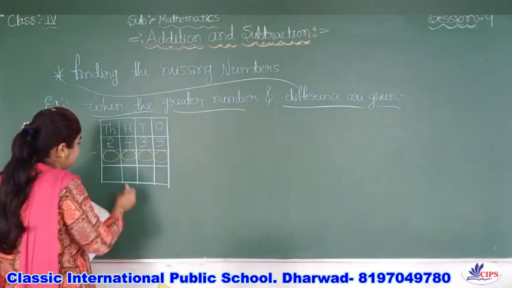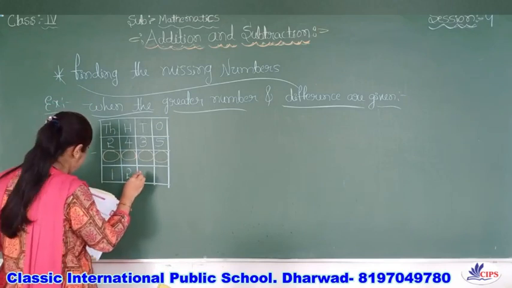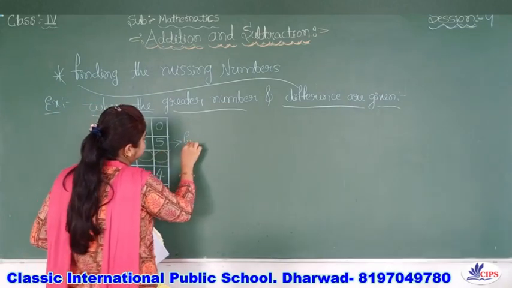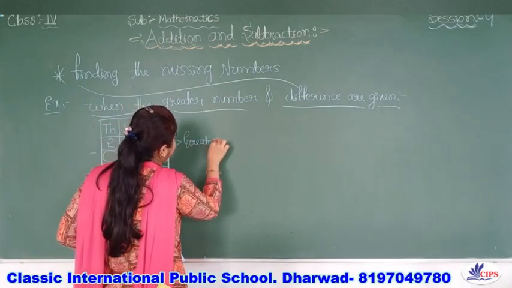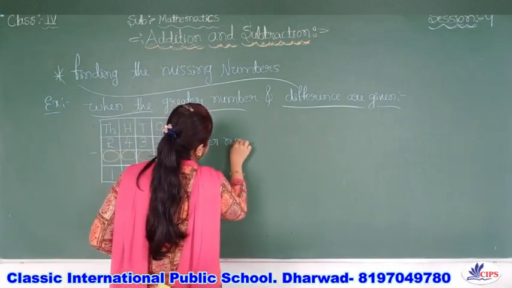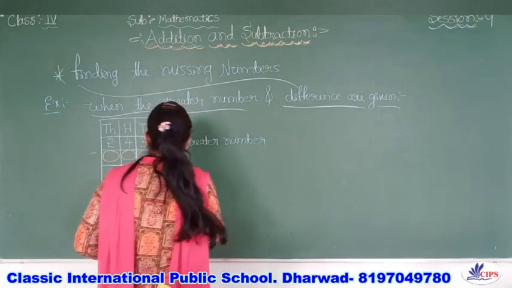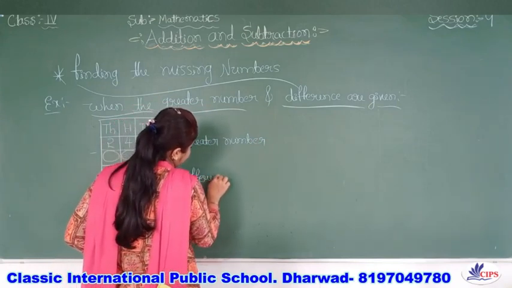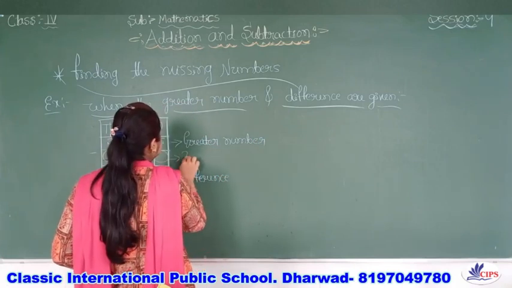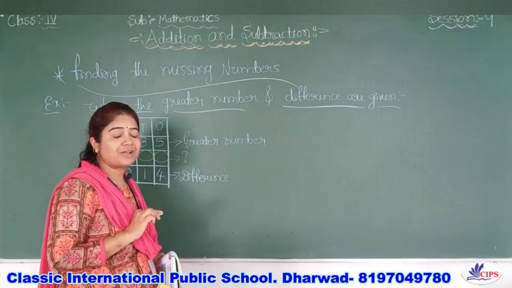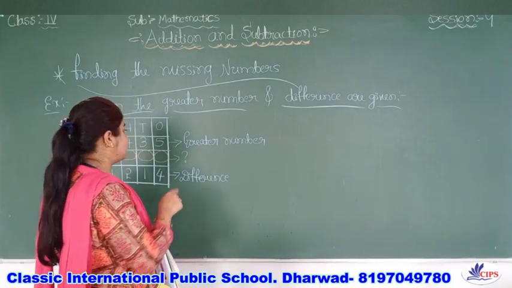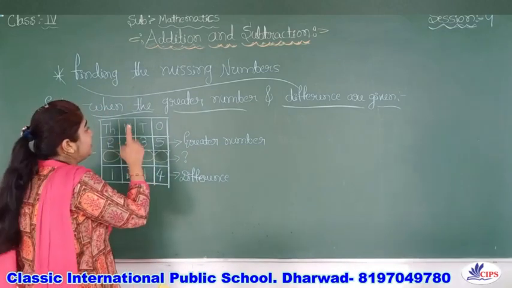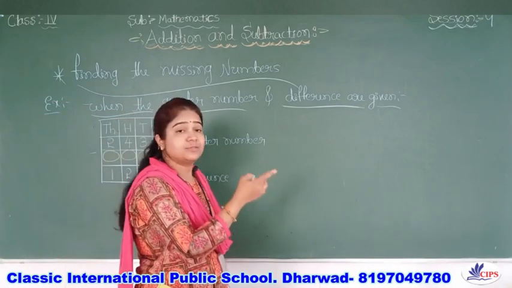To get the smaller number, what we have to do is subtract the difference from the greater number. They have given this difference also, that is 1214. This is the greater number. Then this is the difference. We have to find the smaller number. That is the subtrahend we have to find. When they have given the greater number and the difference, both,